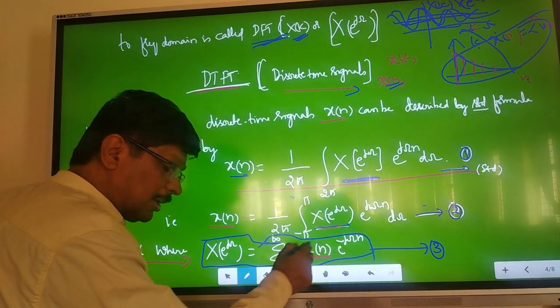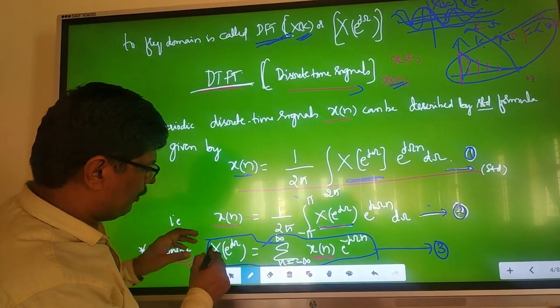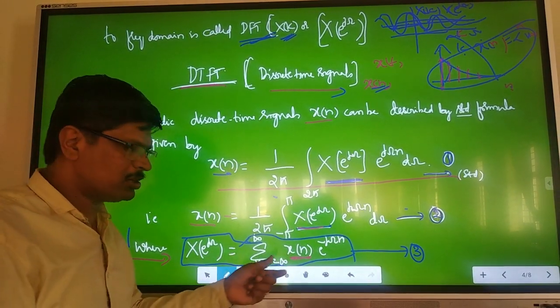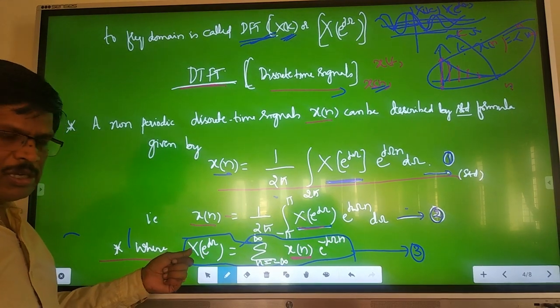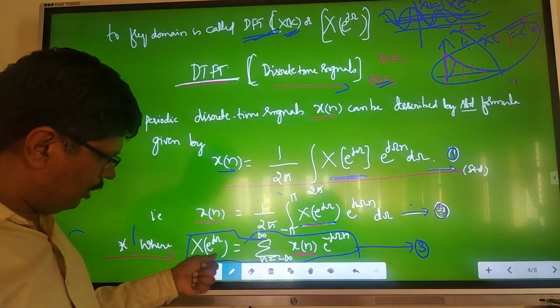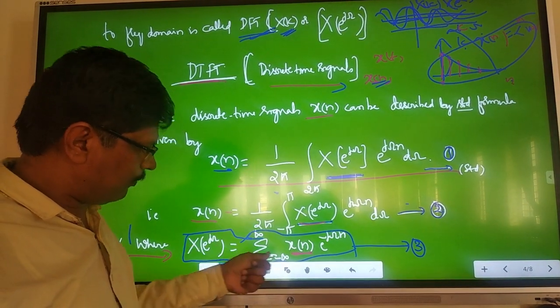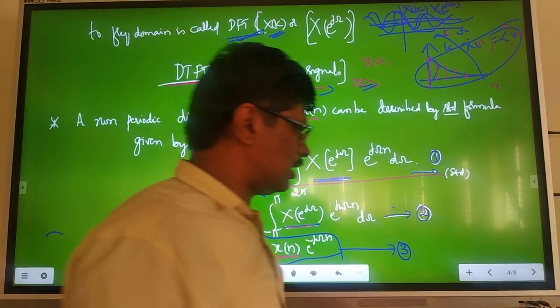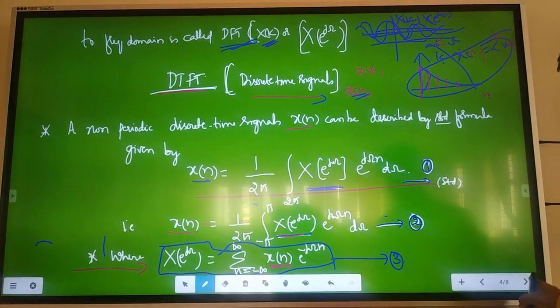Here you are defining the signal x of n in terms of the frequency domain, x of e power j omega versus omega. Like the Z transformation, your Fourier transform is x of e power j omega equal to the summation from n equals minus infinity to plus infinity of x of n, your original signal, times e power minus j omega n. Let me use these equations to solve problems later.